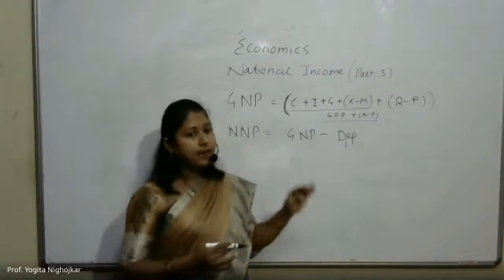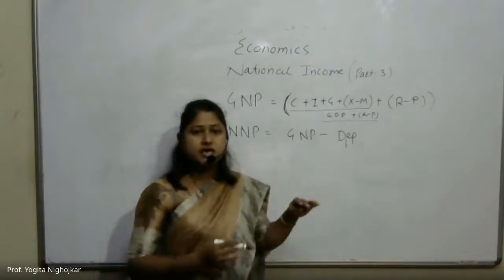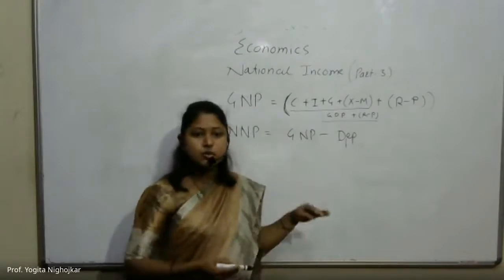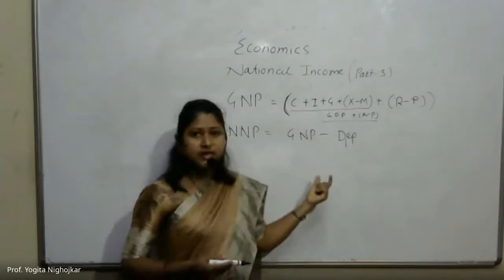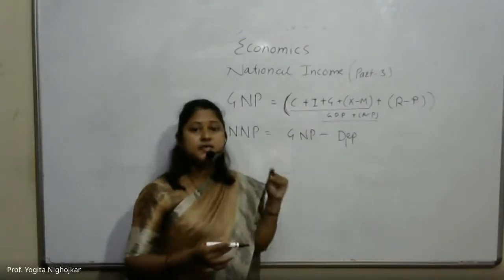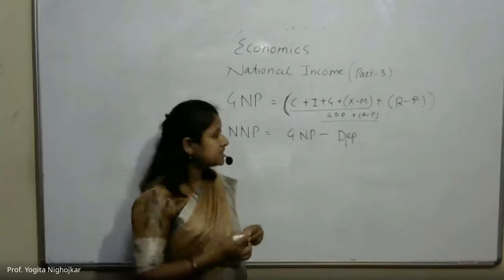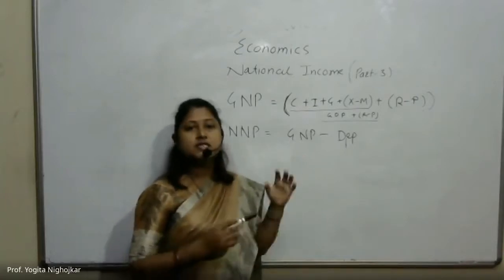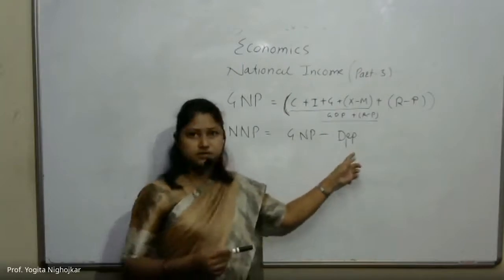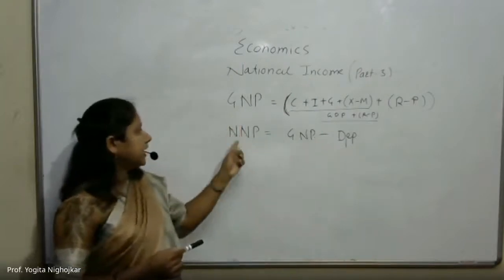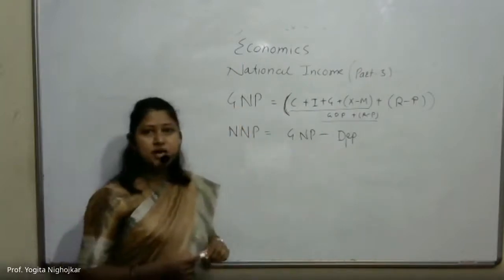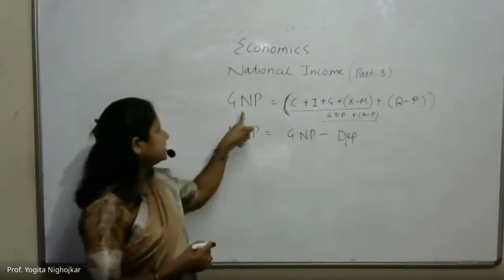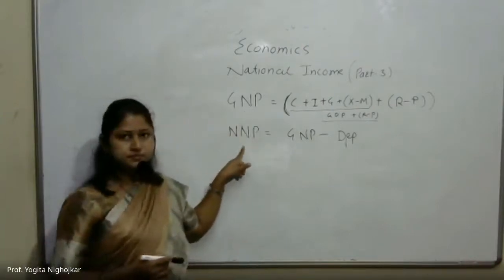It means capital ages and loses value, and that is called depreciation. That is NNP. As we learned, GDP, NDP, GNP, and NNP.